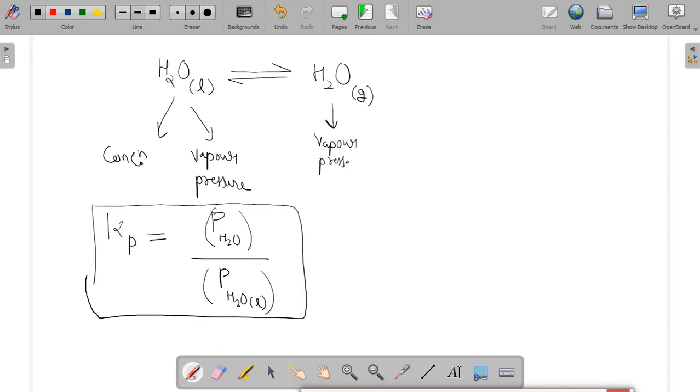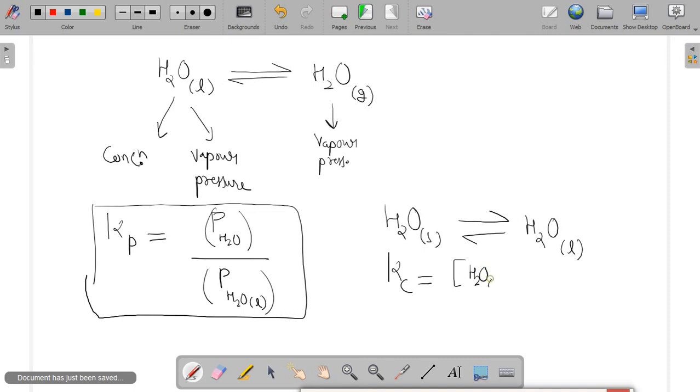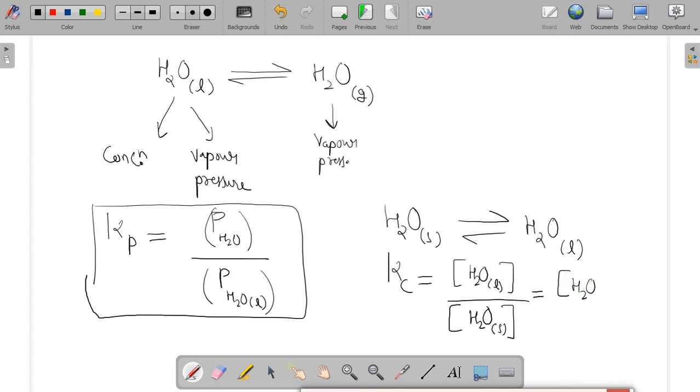Also, one more thing: consider the condition where solid water, that is ice, is converting to liquid, in the equilibrium state. Here Kc will be formed, and the formula will be the concentration of H2O liquid divided by the concentration of H2O solid. Keep in mind that the concentration of any solid is always 1. So here Kc will equal the concentration of the liquid water only.